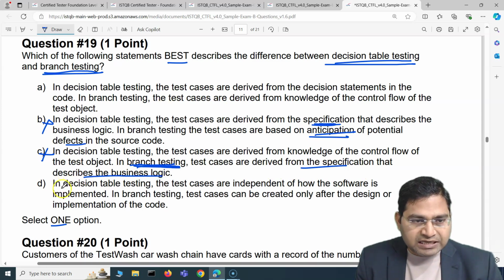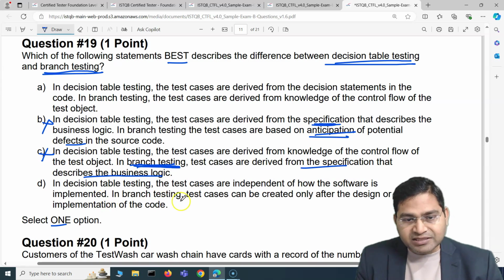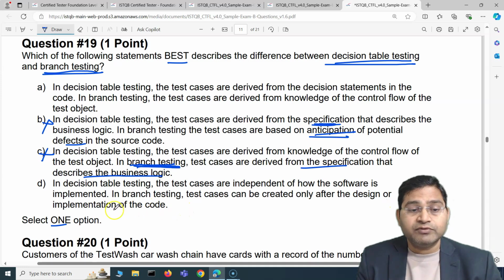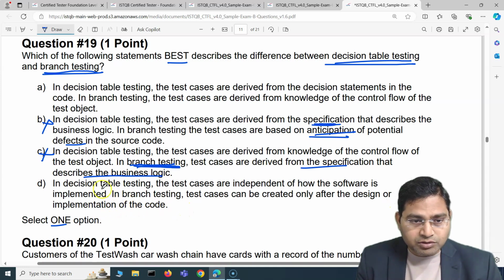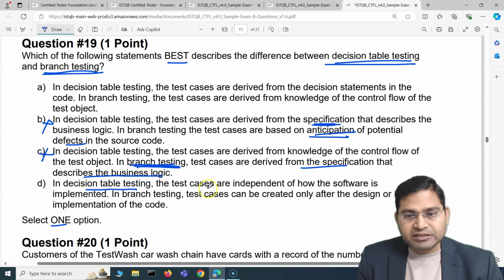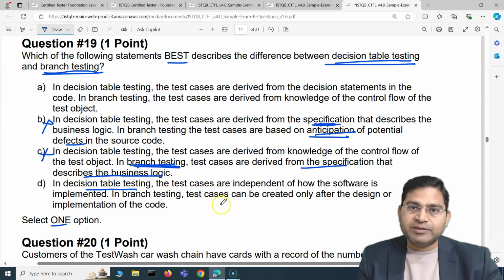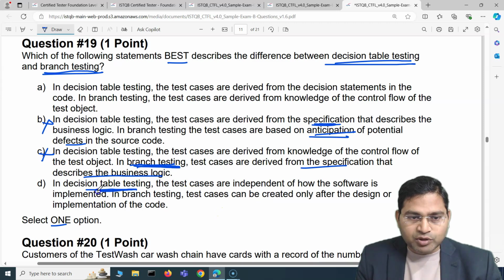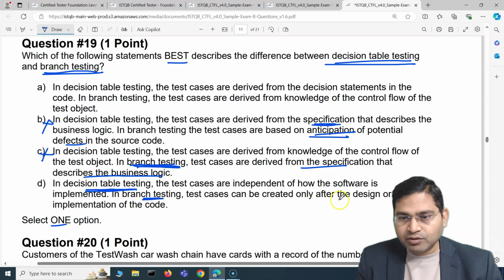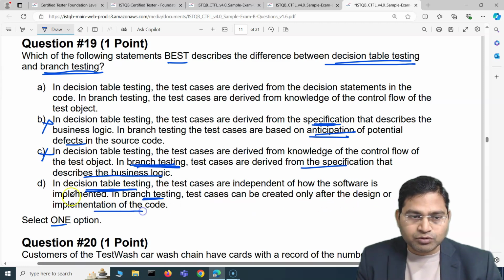Now let's go to the last one. In decision table testing, the test cases are independent of how the software is implemented. In branch testing, test cases can be created only after the design or implementation of the code. This looks very close, because decision table testing doesn't care how the software implementation is done. This is black box testing, and branch testing is white box testing, so test cases can be created only after design and implementation of the code. So this looks very close. Let me mark it before I go to the first one and eliminate.